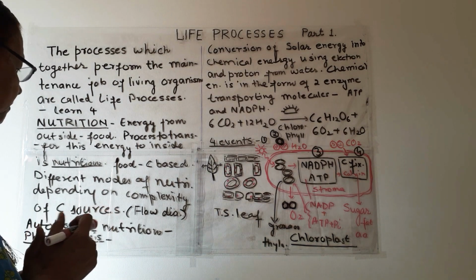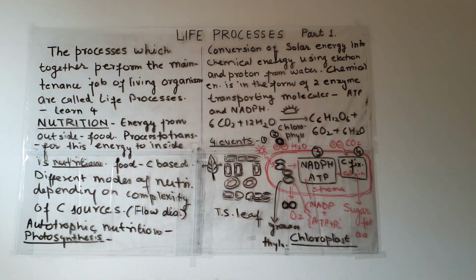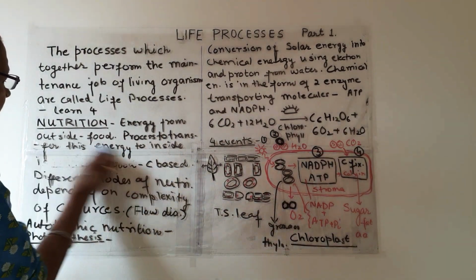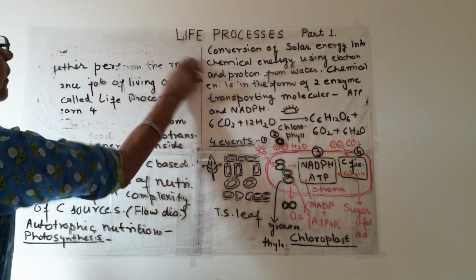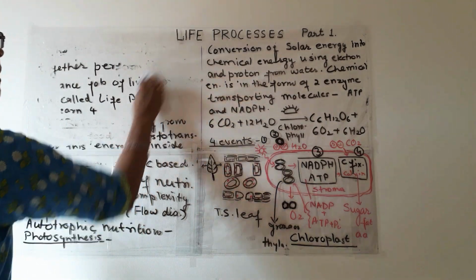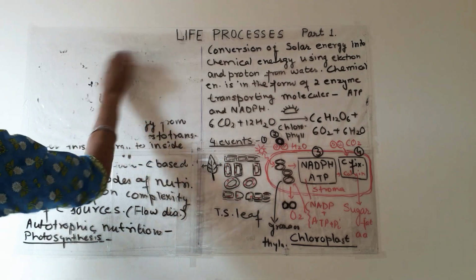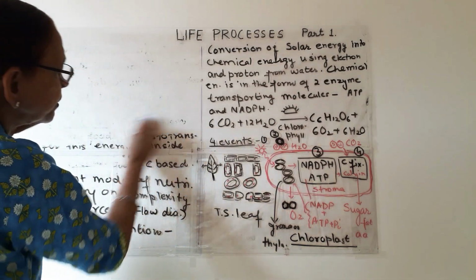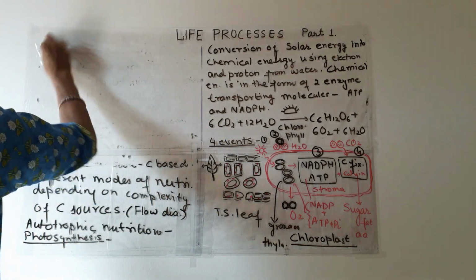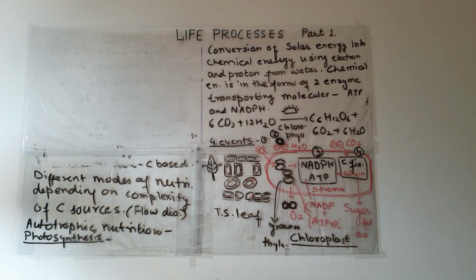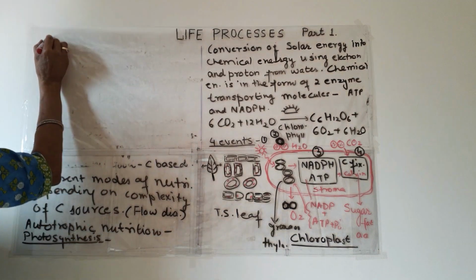You must be knowing from lower classes that we have learned about the different modes of nutrition, and we will quickly refresh these different modes of nutrition here, so that you may know what they are.